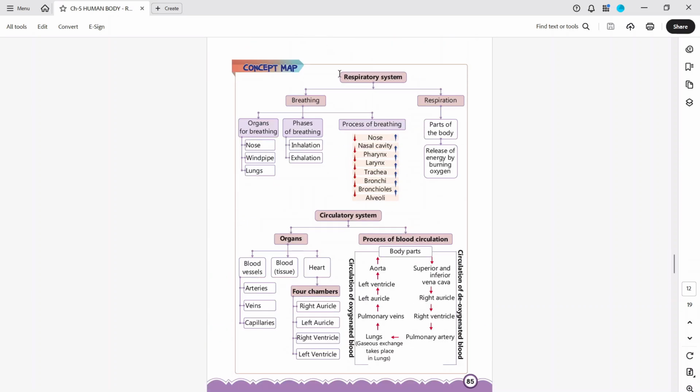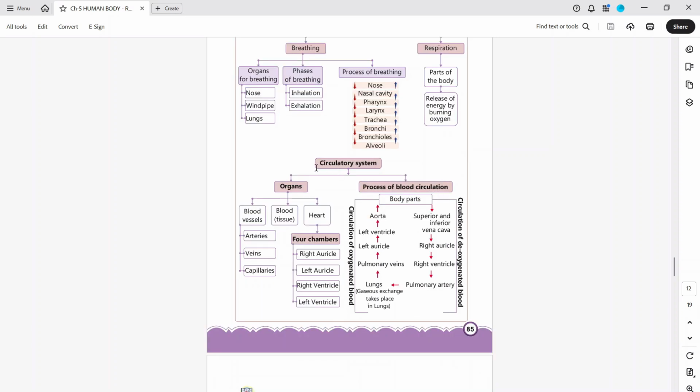We already studied the respiratory system and breathing. There are two parts: breathing and respiration. Breathing has organs of breathing, phases of breathing, and process of breathing. Organs of breathing are the nose, windpipe, and lungs. Phases of breathing are inhalation and exhalation. The process of breathing goes through the nose, nasal cavity, pharynx, larynx, trachea, bronchioles, and alveoli. Respiration is where parts of the body release energy by burning oxygen.